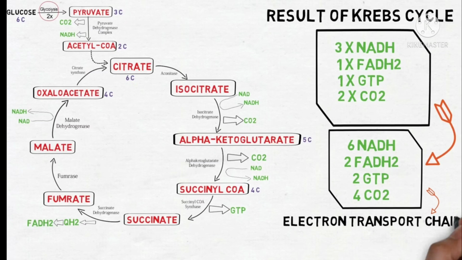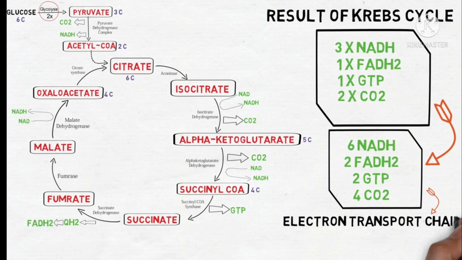Eight ATP is formed during the aerobic condition of glycolysis. 6 ATP is formed during the intermediate phase, that is the pyruvic acid to acetyl coenzyme A formation, where one NADH is formed. It is the reducing equivalent, which after going through the electron transport chain forms ATP.